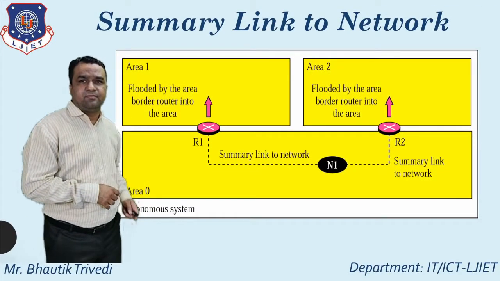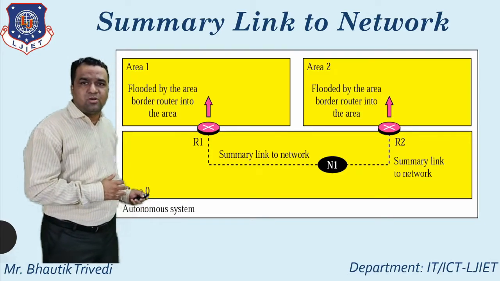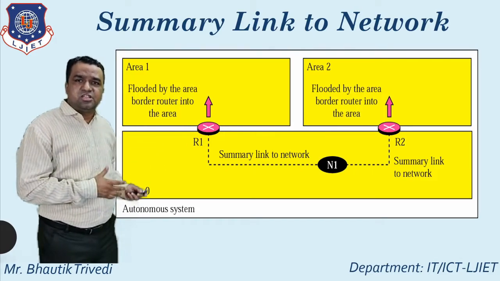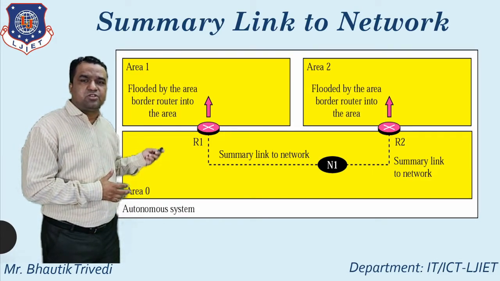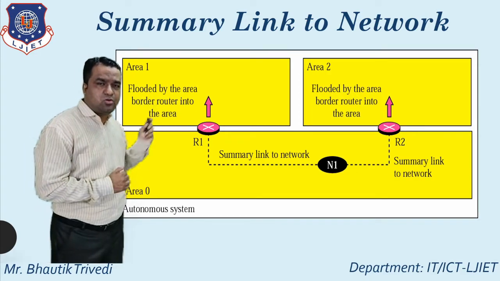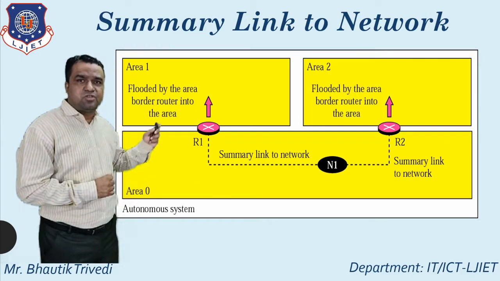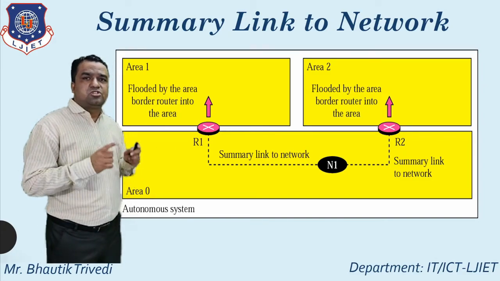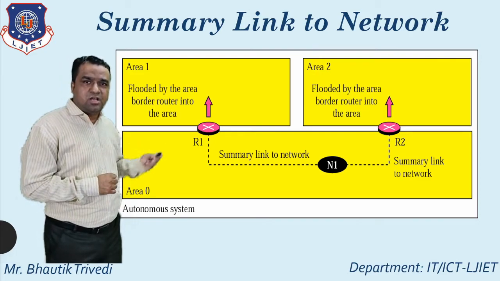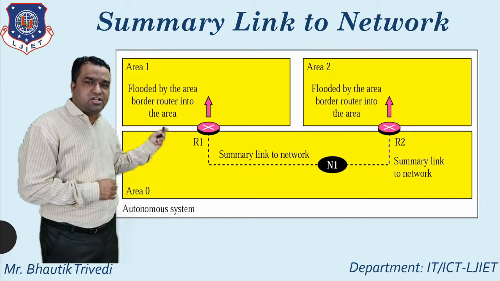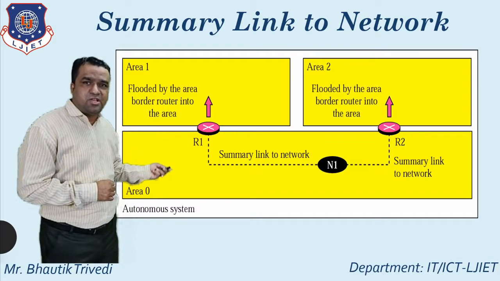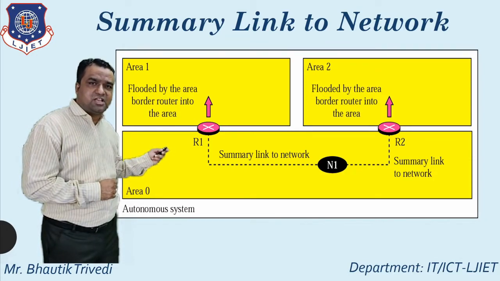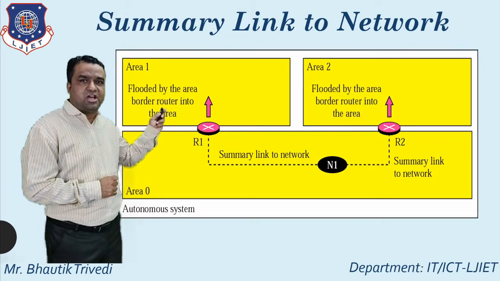So you just see the diagram. All of you know, one autonomous system is divided into the different areas. So here this particular autonomous system is divided into area 0, area 1 and area 2. In this particular concept, using the 2 border routers, one R1 and one R2, that is known as an area border router. Why we use the R1? So R1 is generally used for passing the information between area 0 and area 1. R2 is generally used for passing the information between area 0 and area 2.